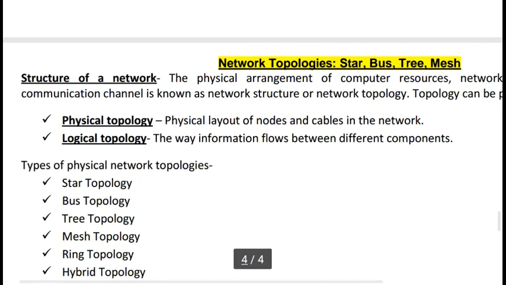Now suppose we have several computers, and we want to establish a network. There are so many types available. Physically we can put our computers in different styles. So we can say these are network topologies: star, bus, tree and mesh.